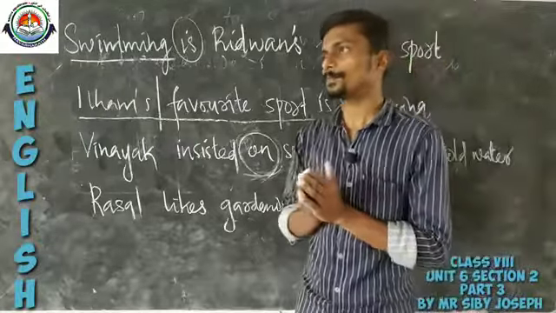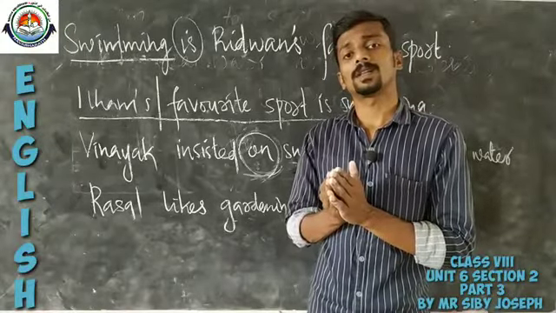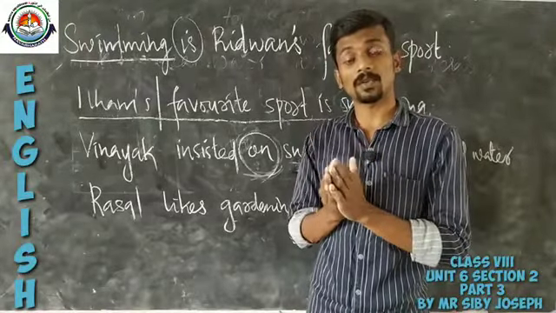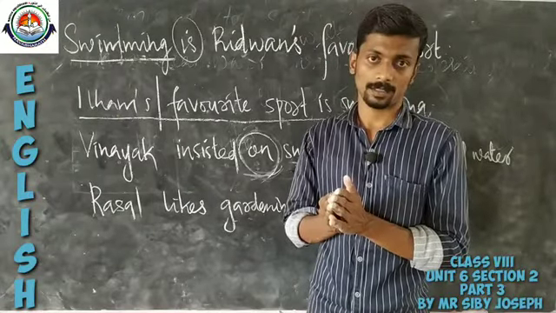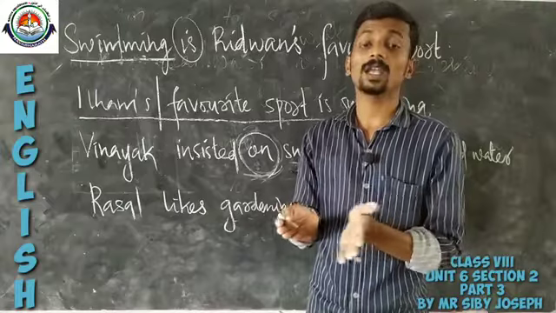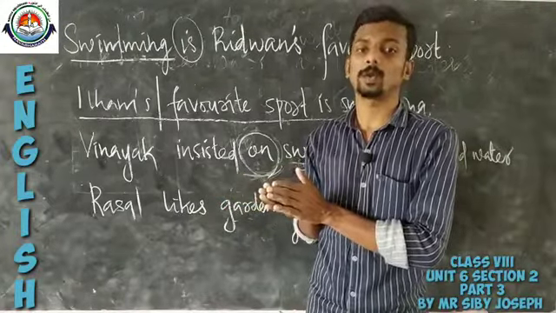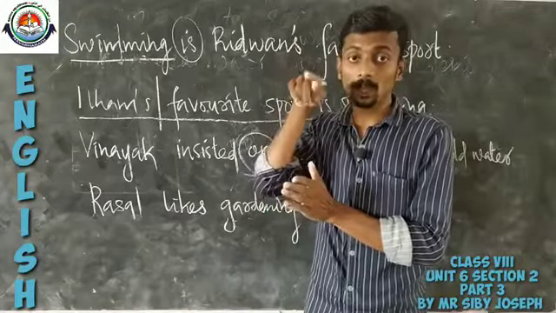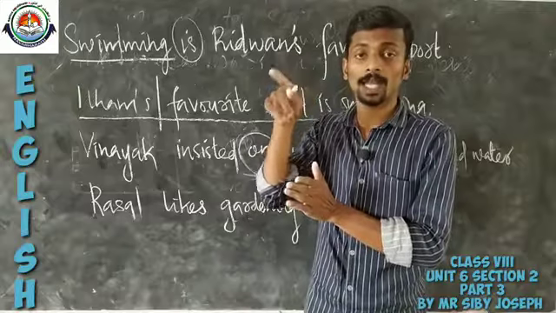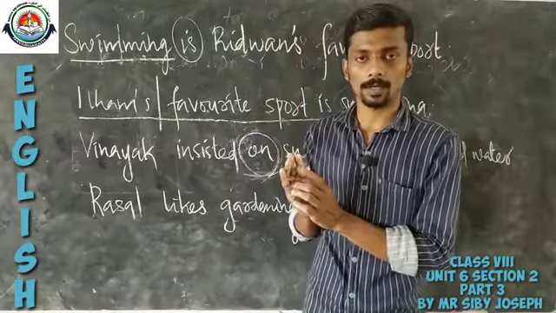See, for example, Abdul Kalam was the president of India. Then we use he, born in the Indian state of Tamil Nadu. So, we use the pronoun he in order to replace the noun.